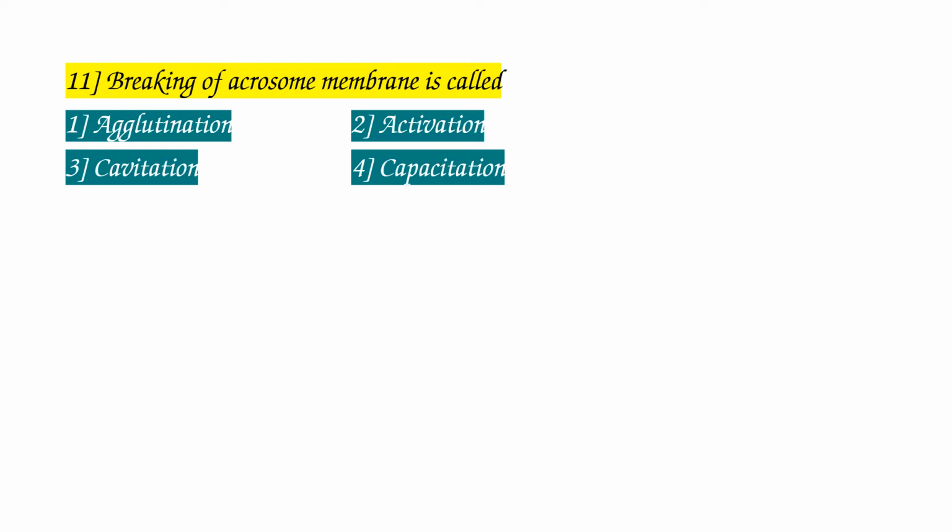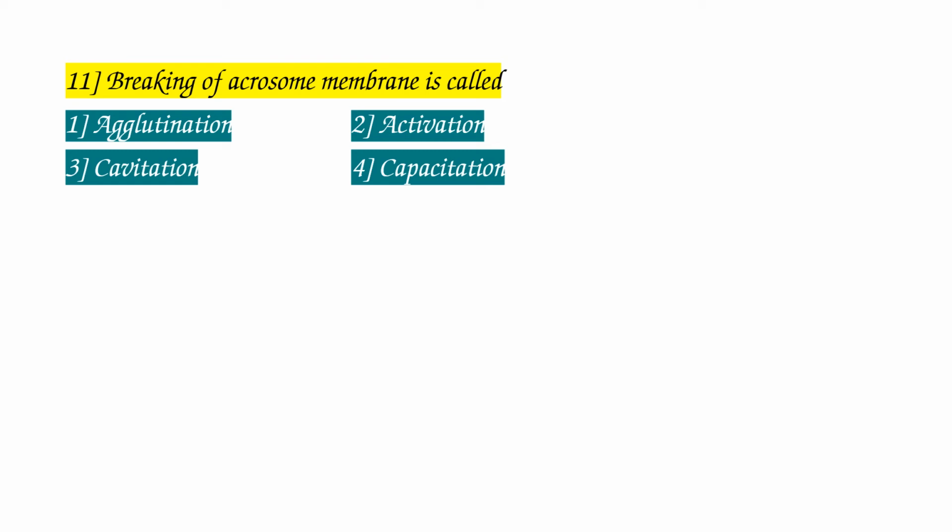Activation is the process of making something active. Cavitation is the formation of cavities or openings in the body. Capacitation is the change undergone by sperm in the female reproductive tract.